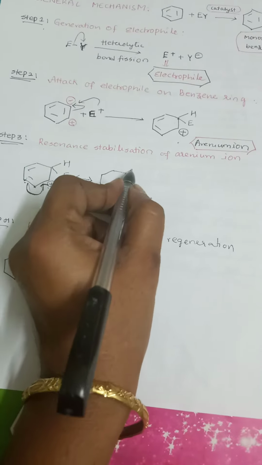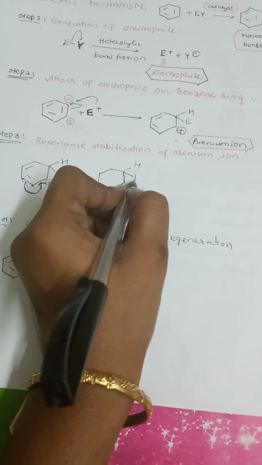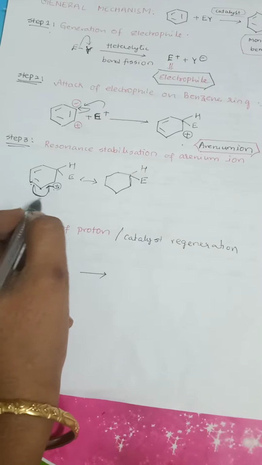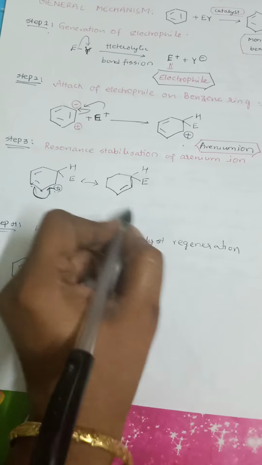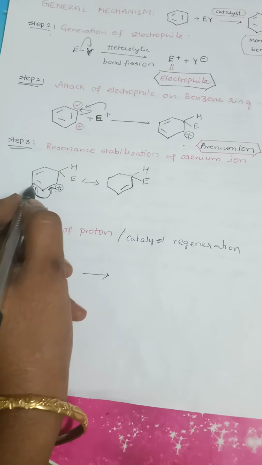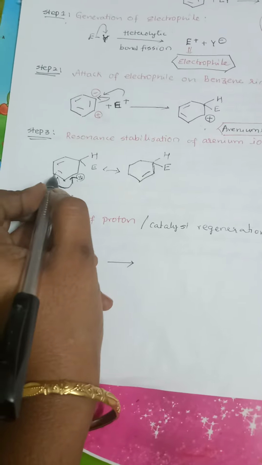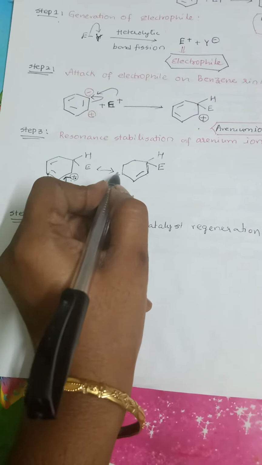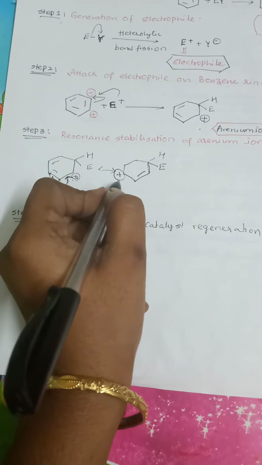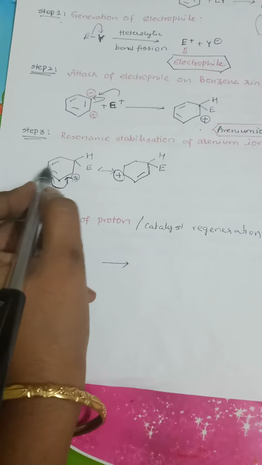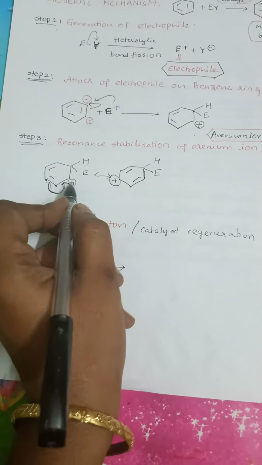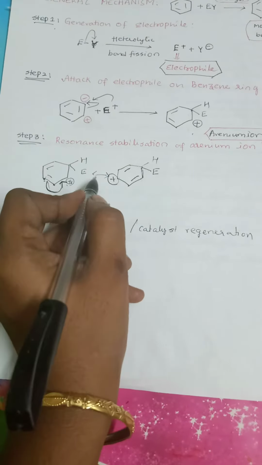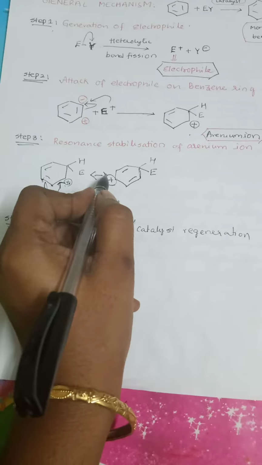See here, carefully follow. I am directly writing H and E. Whereas because this double bond has migrated here, a new double bond is formed here. Am I right? Yes. Now, this carbon, which previously contained a double bond, has lost its double bond. So that's why, for the loss of the double bond, I am representing it with the positive charge, and in between these two carbon atoms the double bond is present, and these two are in resonance with each other. That's why I have represented it with a double headed arrow.